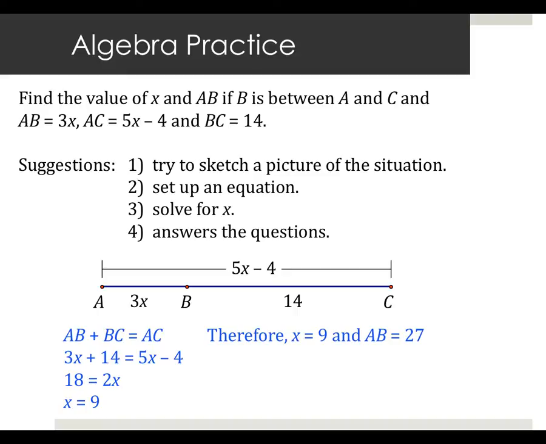Notice that's not the answer to the question. The question is, well, that's part of the question. You had to find x, but you also had to find AB. Patricia, how'd you find AB? Yeah, plug it back in and find out that AB is 27.